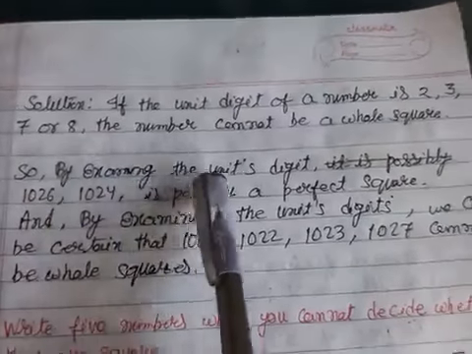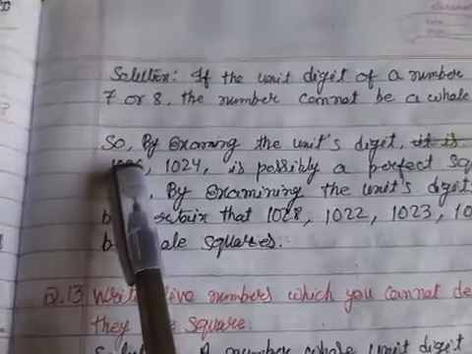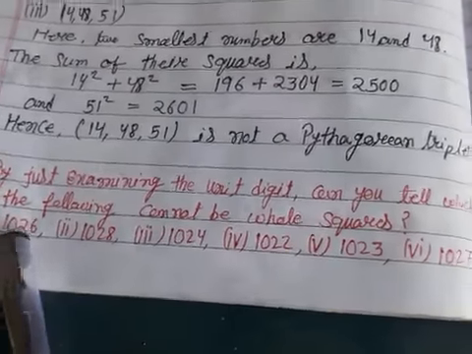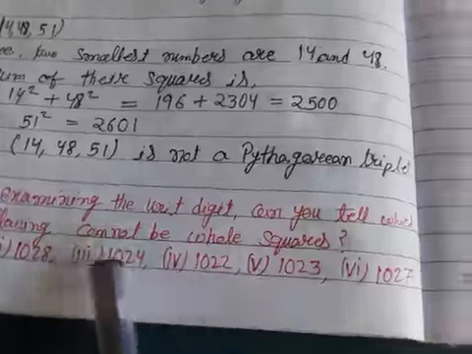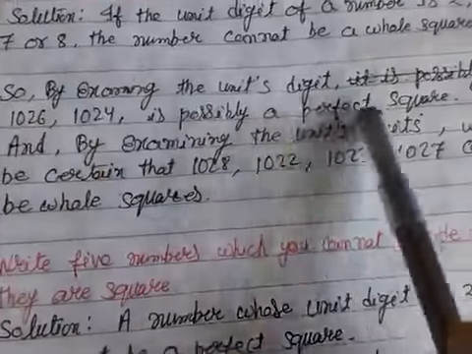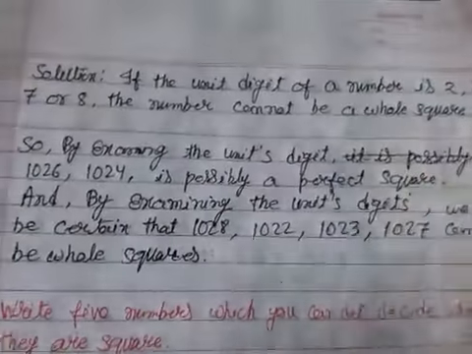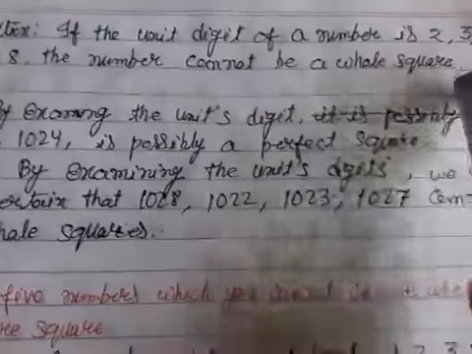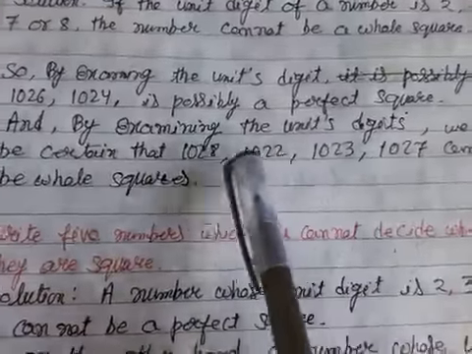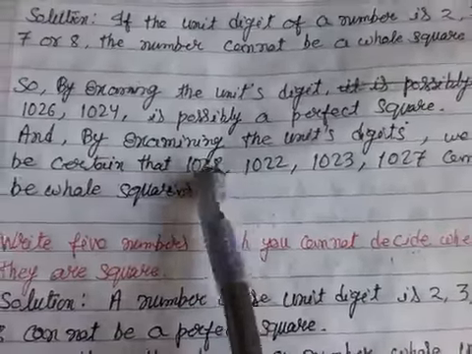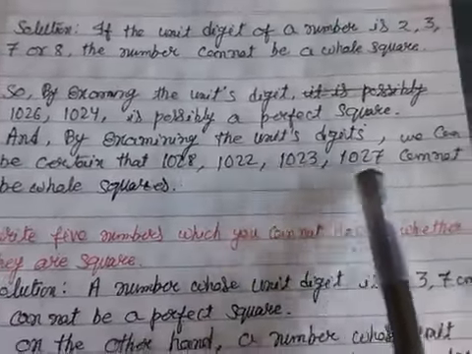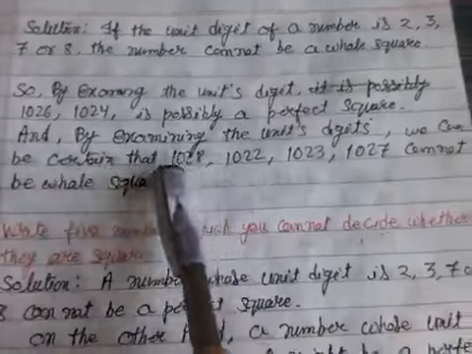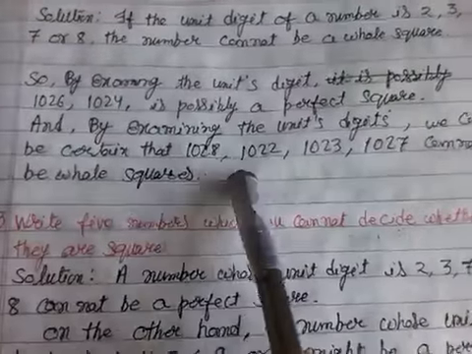So by examining the unit digit, here 1026 and here 1024 are possibly perfect squares, not exactly perfect, but possibly. But the unit digits here are 8, 22, 23 and 27. So we can be certain that these cannot be a whole square.